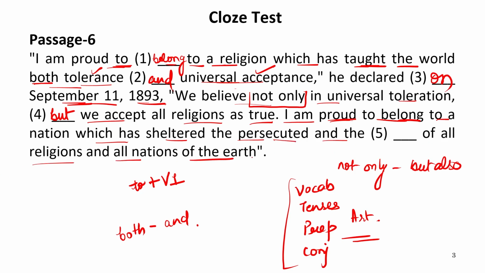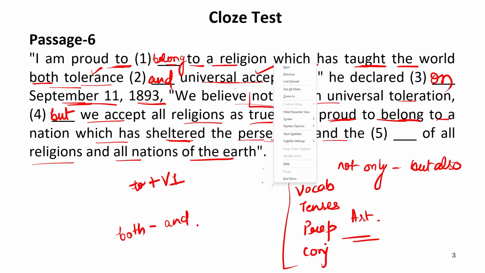Now persecuted is a word. Sheltered means giving someone a roof, or housing, that is, we are rendering them the house facility or the living facility. That's it. Or a roof facility, as we call it, we need a roof. So that roof facility. It means people who are sent out of the group, and the dash of all religions and nations of the earth. It means there are some people who are sent out or who are let go from a particular group, from a particular nation, from a particular religion, etc.